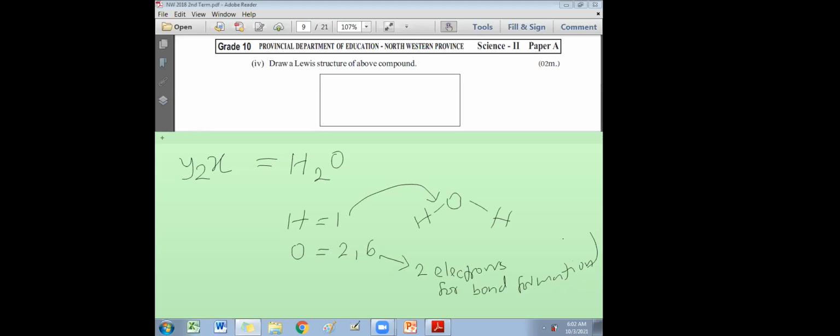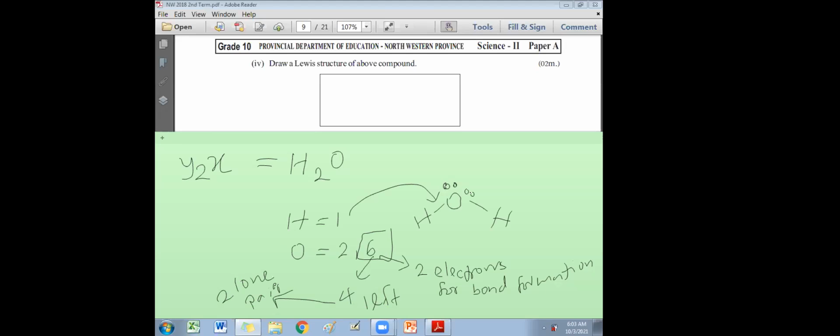Please write it. Logically, you have to decide this. 2 electrons are involved in forming the bonds. Out of 6 electrons, 2 electrons go on for the bonds. How many more electrons are left? 2 electrons, so 4 electrons left. 4 electrons left as what? Lone pairs. 4 electrons become 2 lone pairs, or 2 non-bonding pairs. From 4 electrons, how many pairs can you make? 2 pairs. So those 2 pairs you have to represent like this.